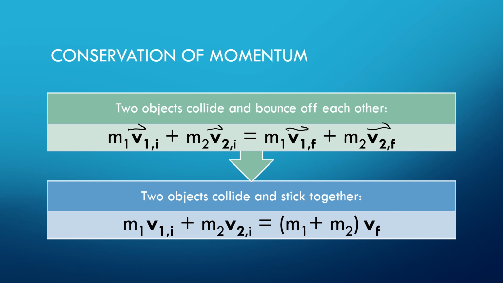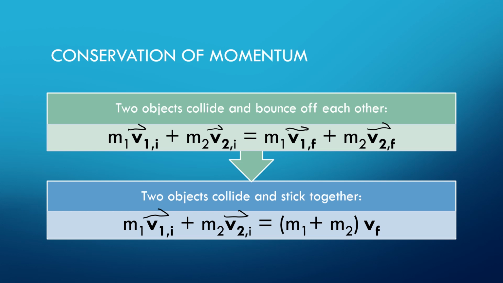Okay, let's look at this situation where two objects collide and then they stick together. So oftentimes in collisions and accidents and crashes, you have one object colliding into another and they actually move together. So we have them as separate objects in the beginning. You have the mass of one and the velocity of that same object, its initial velocity. Then you have the second object that it's about to collide with and its initial velocity, v2 initial.